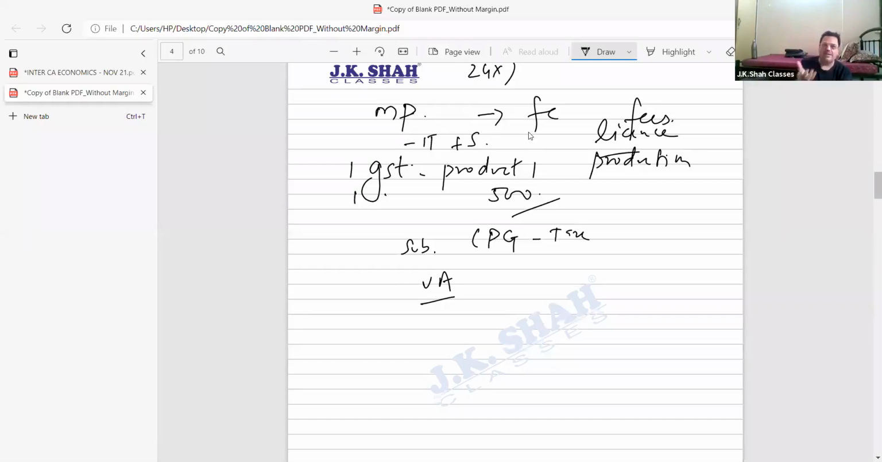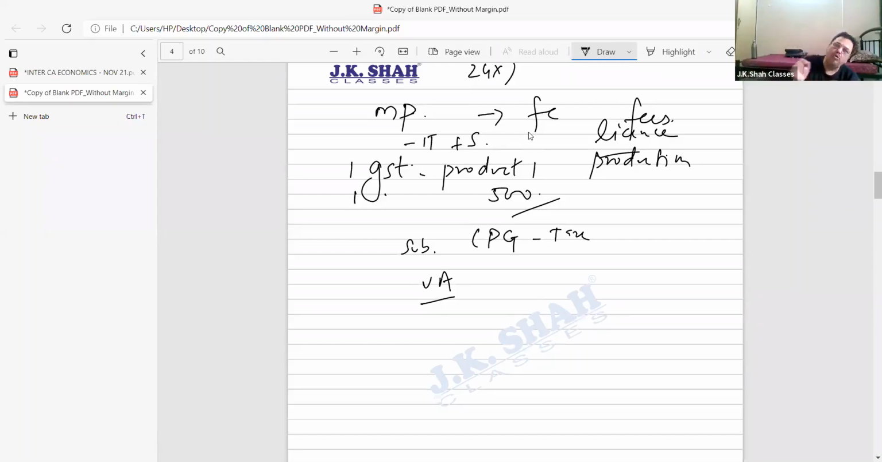So if I'm following value added, how do I get the value added? We say value of final goods minus value of intermediate goods. You understand that? A car was the final good, 10 lakh rupees, and tyres were 60,000. So it will be 10 lakh minus 60,000. Why? Because 60,000 was an intermediate product.